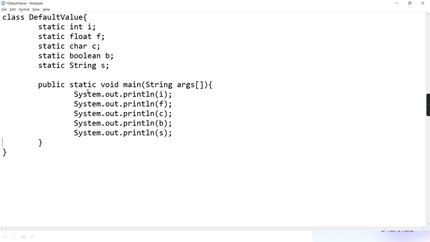Now when I run it, will it give all these variables a default value? Yes or no? Because all these variables, are they initialized or not? Are they initialized explicitly? No. So will they have garbage or will they have default value?